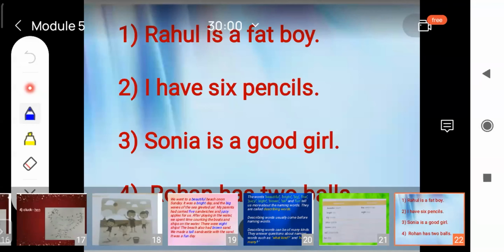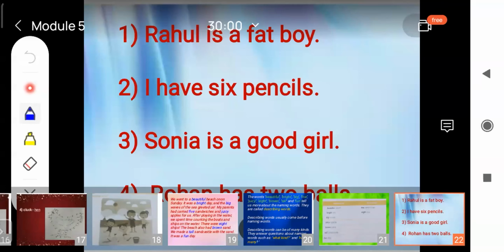What is the word that is telling us something more about Rahul? It is the word fat. What kind of boy is Rahul? He is a fat boy.